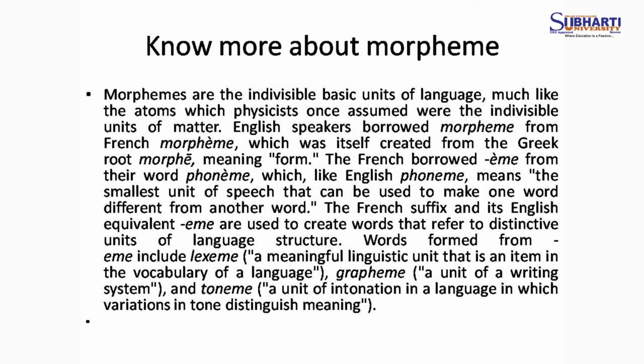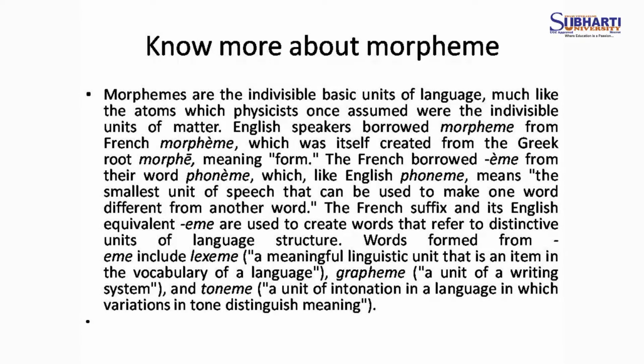English speakers borrowed morpheme from French morpheme, which has itself been created from the Greek root morph, meaning form. Form is a type, a matter, a trend, a substitute.